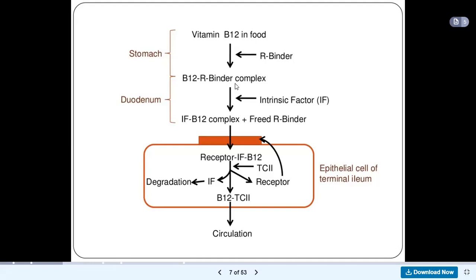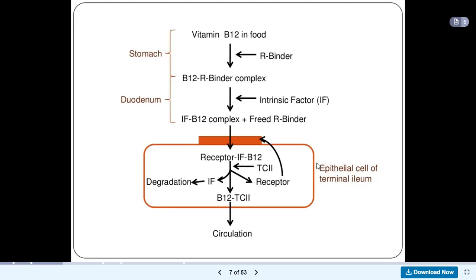Here we had the B12-R binder complex, and then intrinsic factor competitively binds to vitamin B12, thereby knocking out R binder. So what we have is the intrinsic factor-B12 complex plus R binder, which is free. The R binder is no longer bound to the vitamin B12, but intrinsic factor is bound to vitamin B12, and this happens in the duodenum.